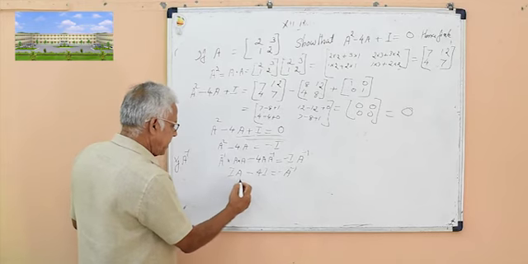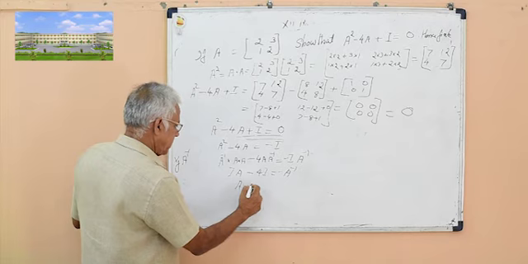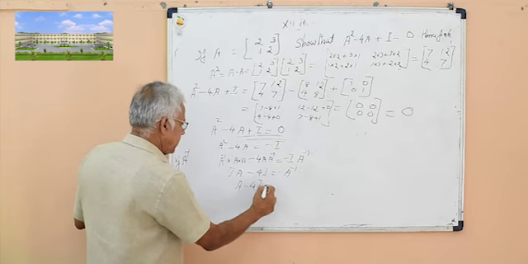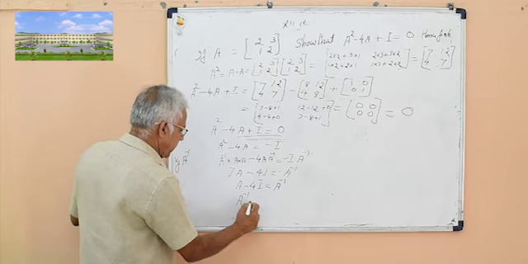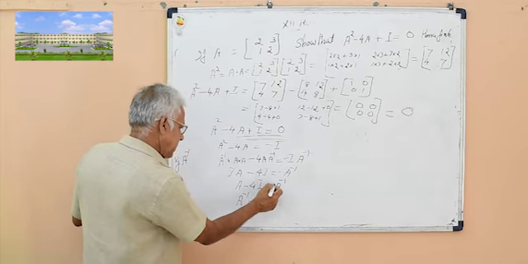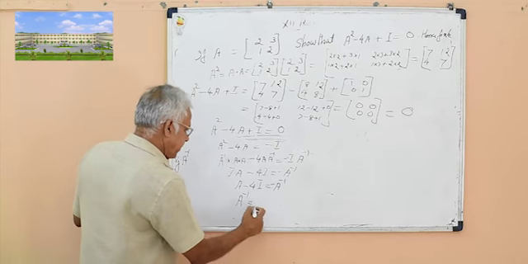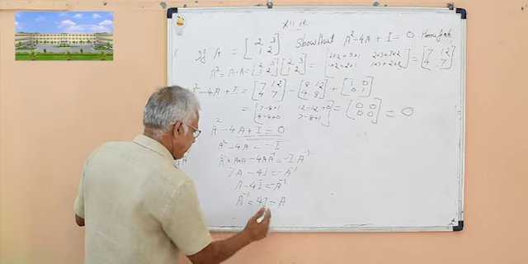Therefore A inverse is equal to 4I minus A, multiplying each term by minus 1.